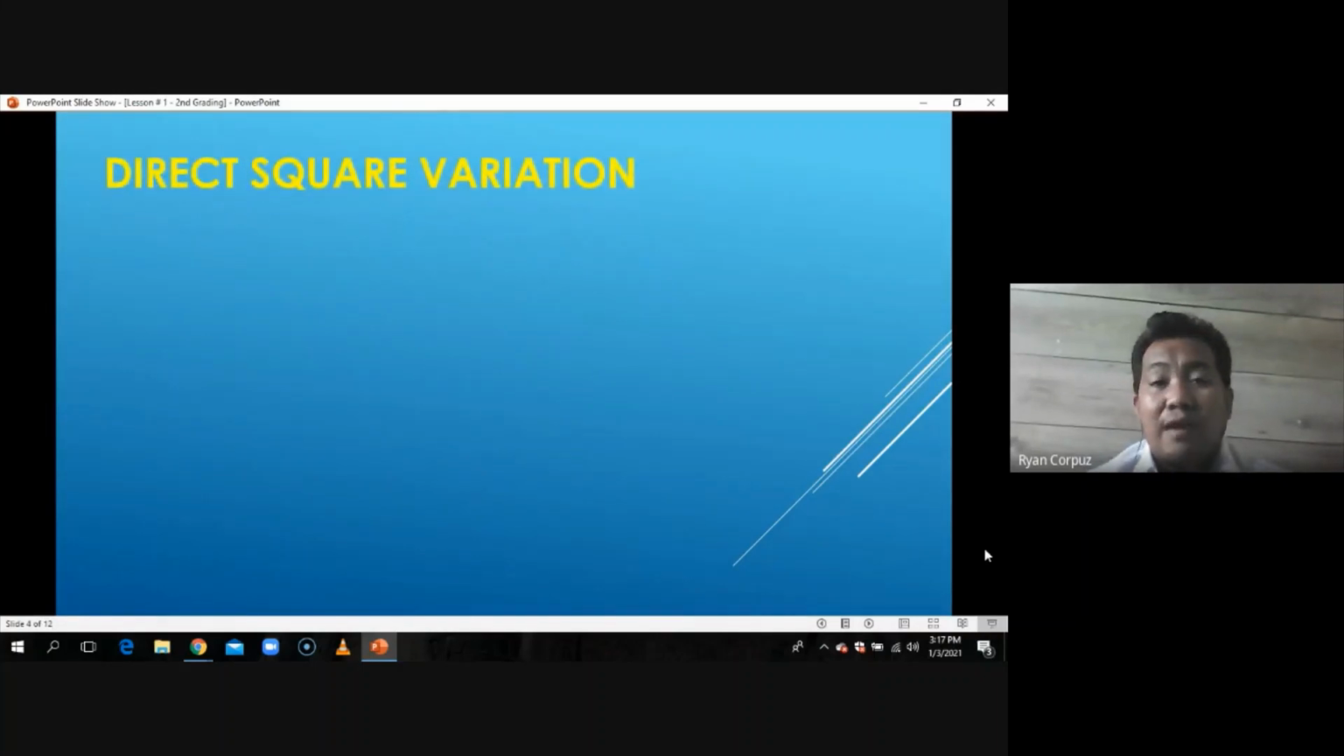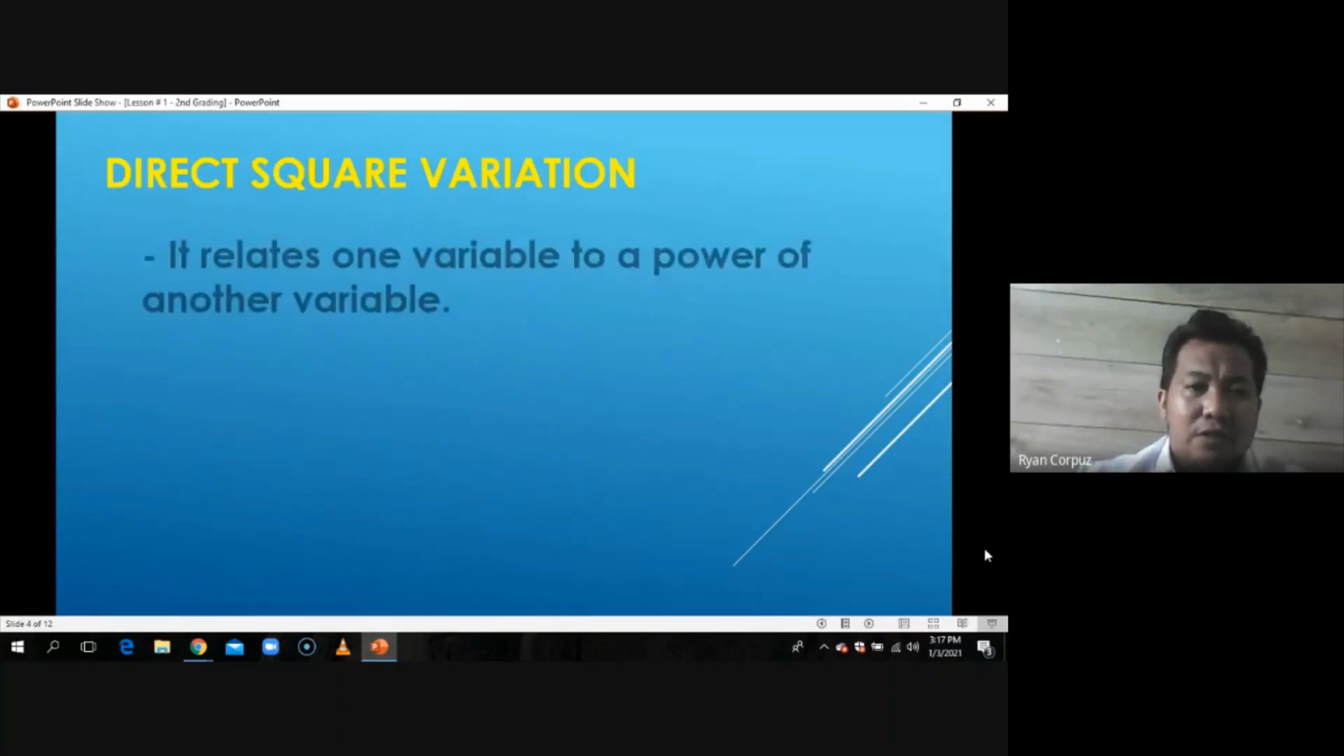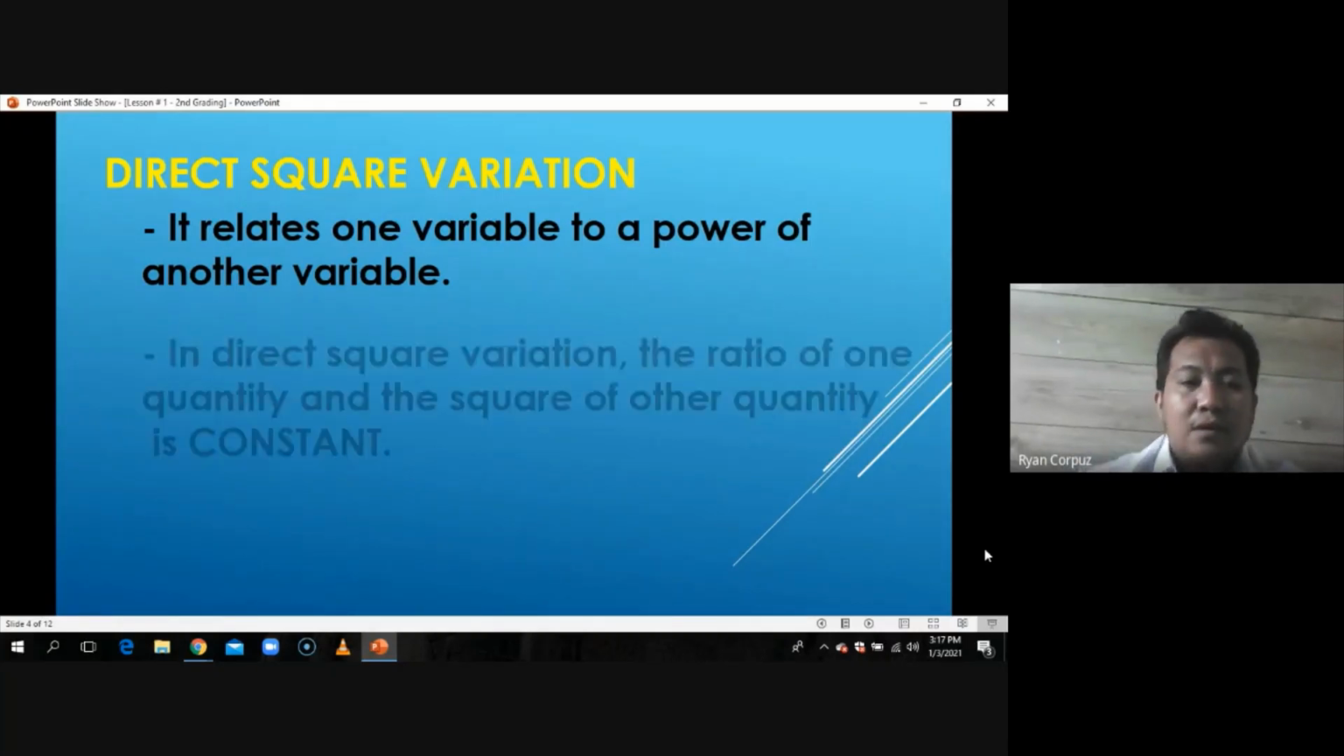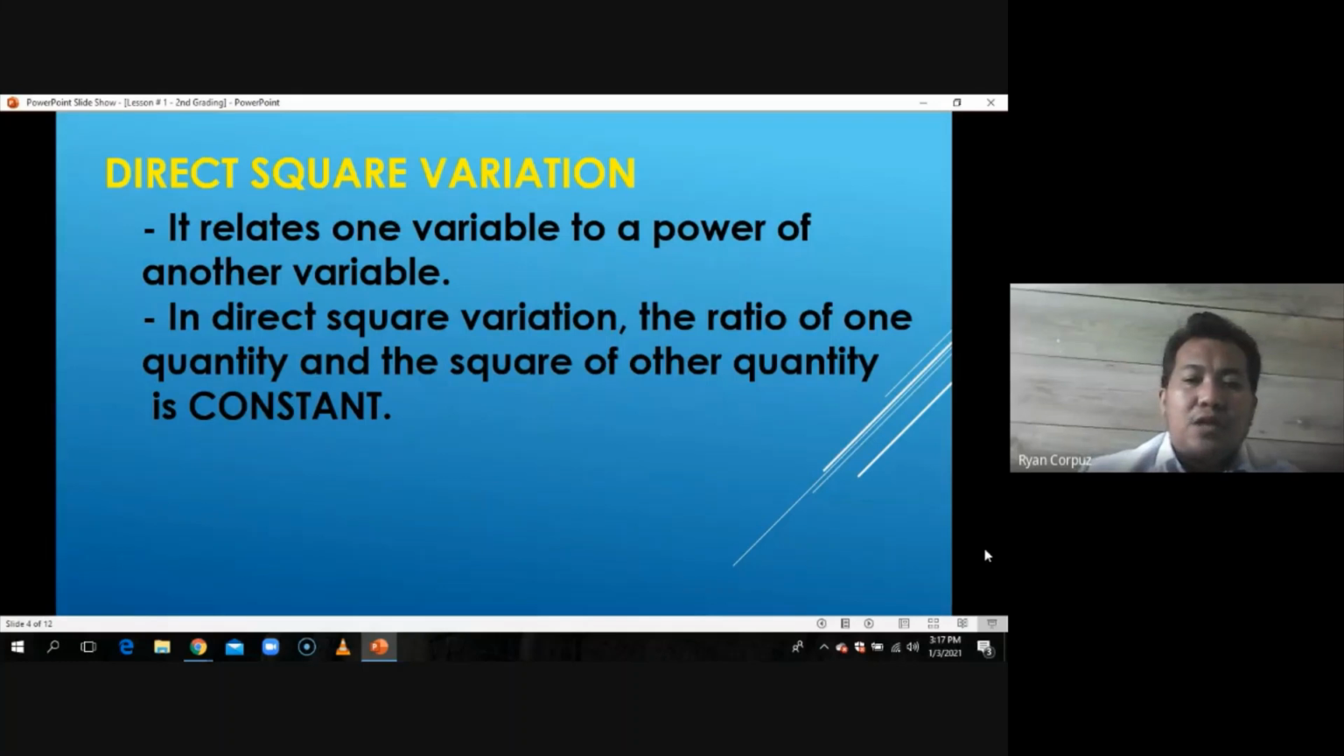What about direct square variation? We said earlier that this is under direct variation, but it already involves an exponent. When we say direct square variation, it relates one variable to a power of another variable. With the word power, we are pertaining to an exponent. So in direct square variation, the ratio of one quantity and the square of the other quantity is constant.